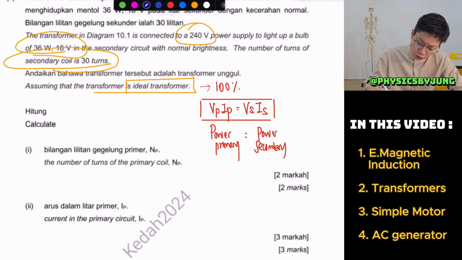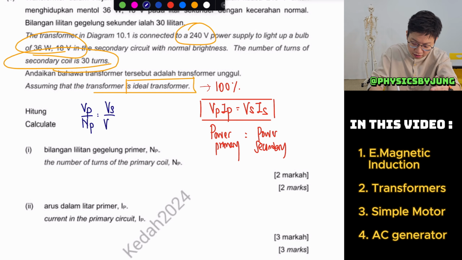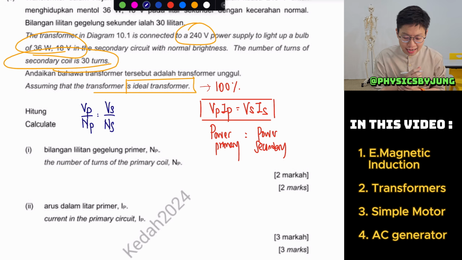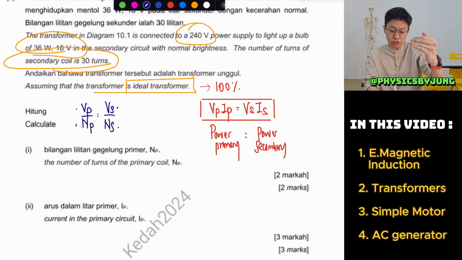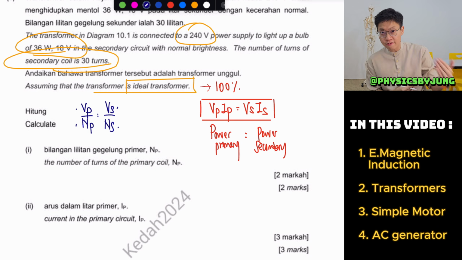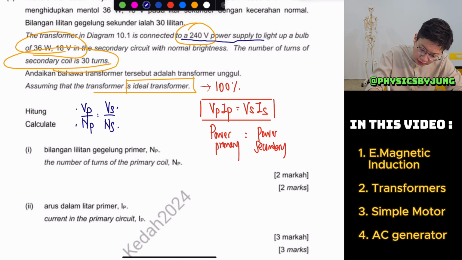So how do we do this? There's this formula which is very straightforward: Vp over Np equals Vs over Ns. It's a ratio of voltage to number of turns; left hand side everything primary, right hand side everything secondary. Very easy. Now, what about the voltage in the primary? This is your power supply, so we will put 240 volts of power supply.